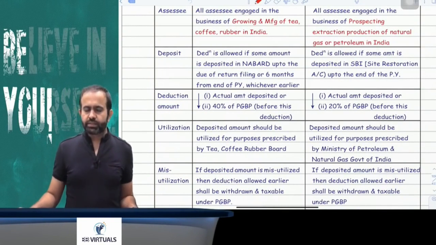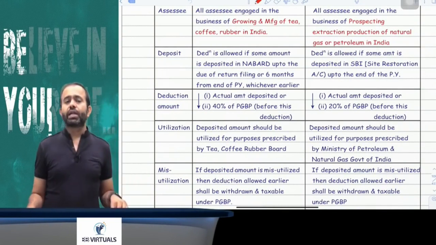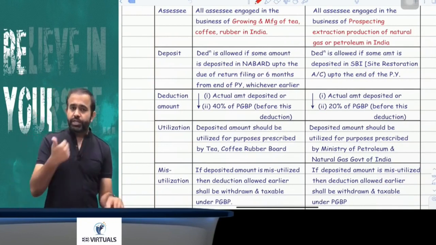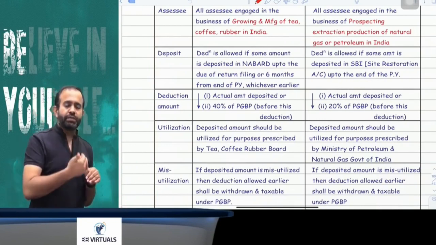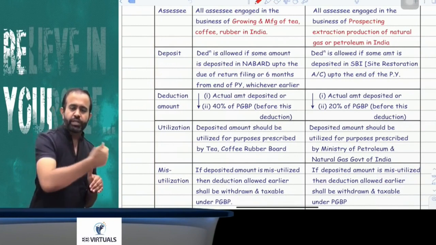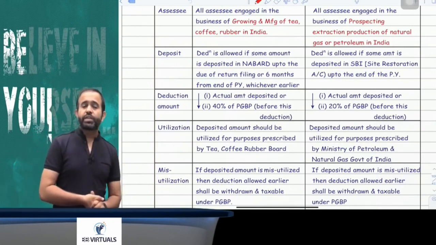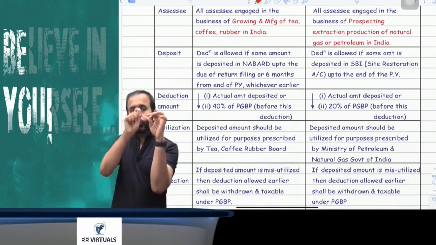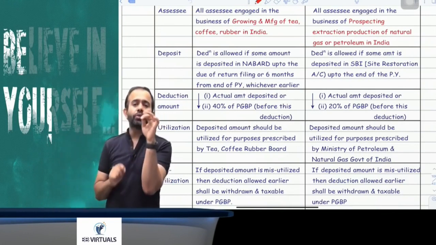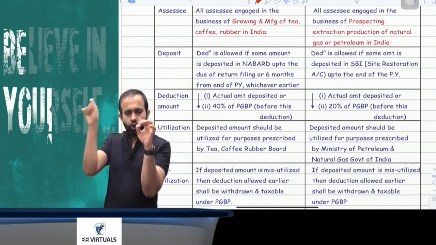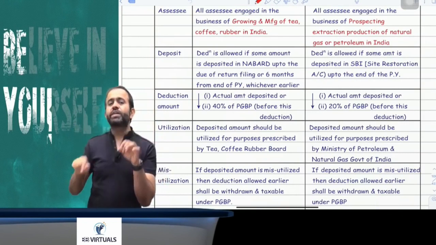You have to deposit the amount in NABARD. What is the time limit for deposit? You have to deposit the amount in NABARD up to the due date of return filing or 6 months from the end of the previous year, whichever is earlier. Now what is the amount of deduction? The amount of deduction will be whatever amount you deposited or 40% of your business income, the business income before this particular deduction.